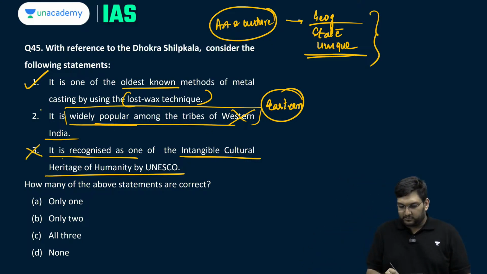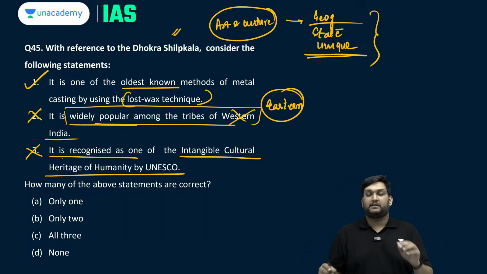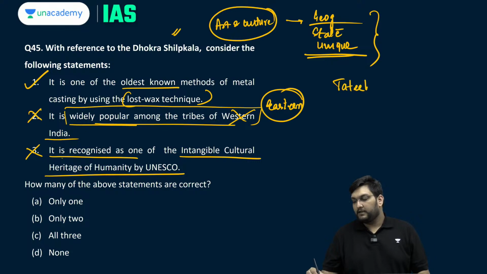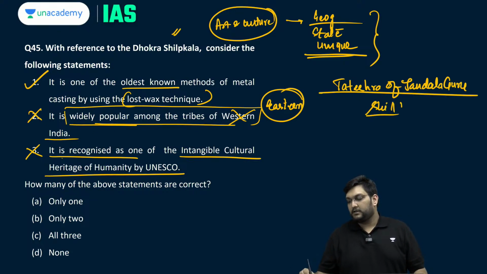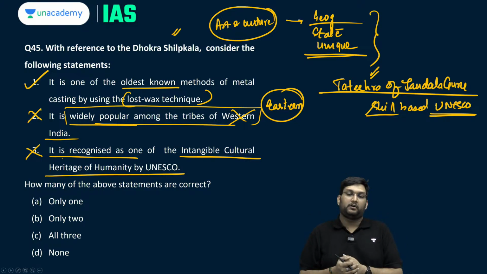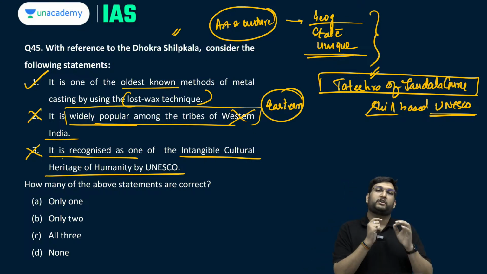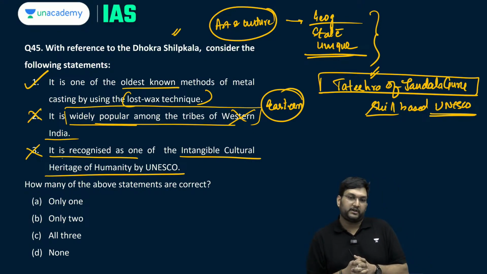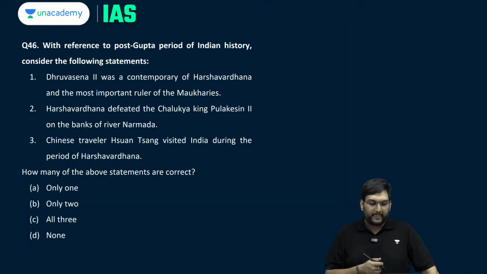Last but not the least, this is also incorrect because in the list of intangible heritages, there is no Dokra Shilpkari, rather we have the Thateras of Jandiala Guru, who are the only skill-based craft actually recognized by UNESCO intangible heritage. So, you have the copper objects, the Thateras of Jandiala Guru in Punjab, who have been recognized for their skill. There is no Shilpkari or casting which has been recognized under the UNESCO intangible heritage tag. So, this is incorrect. So, there is only one statement which is correct, which is the first one.